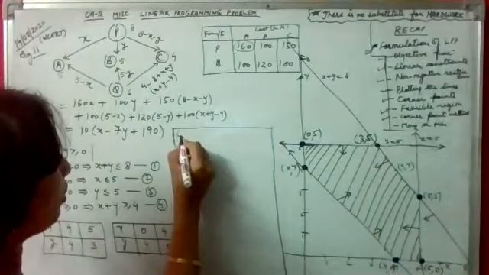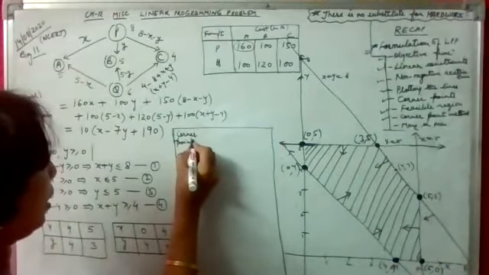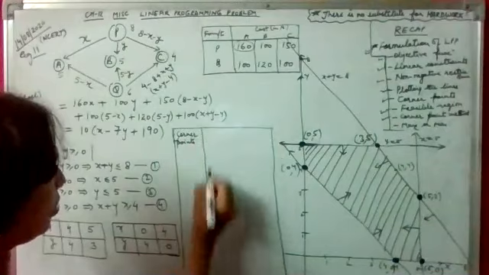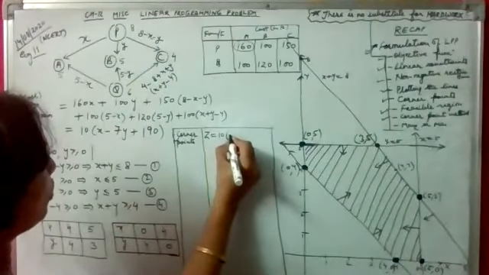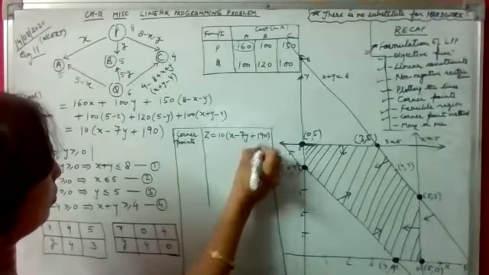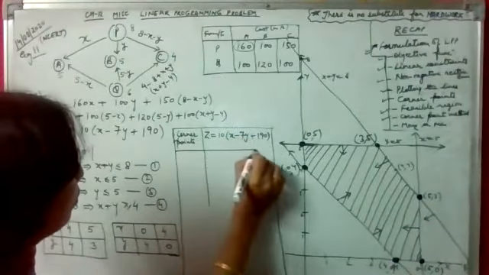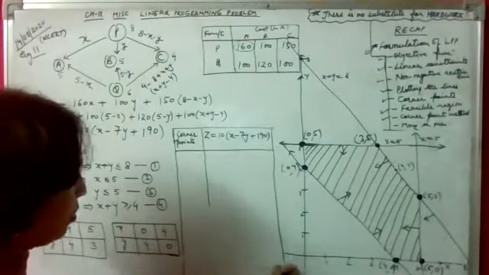For that, we will write down the corner points and we'll find out the value of z at all these corner points. Let's just write down the corner points first.